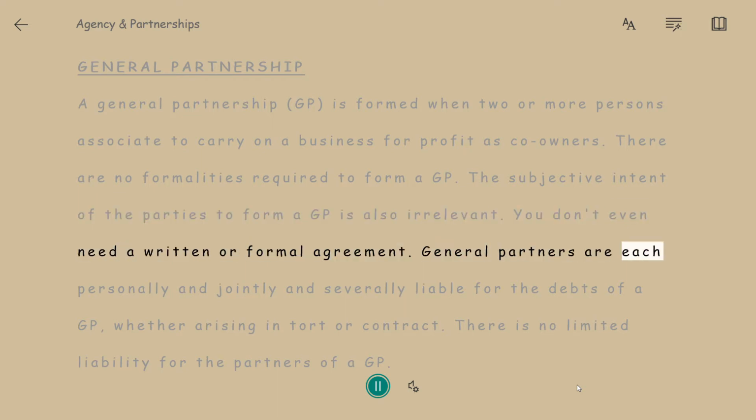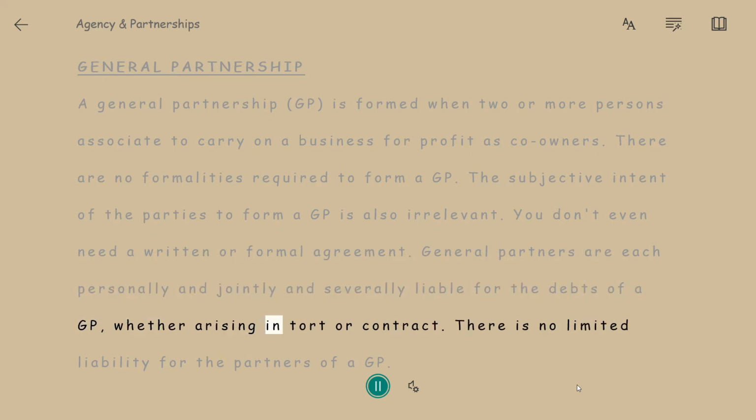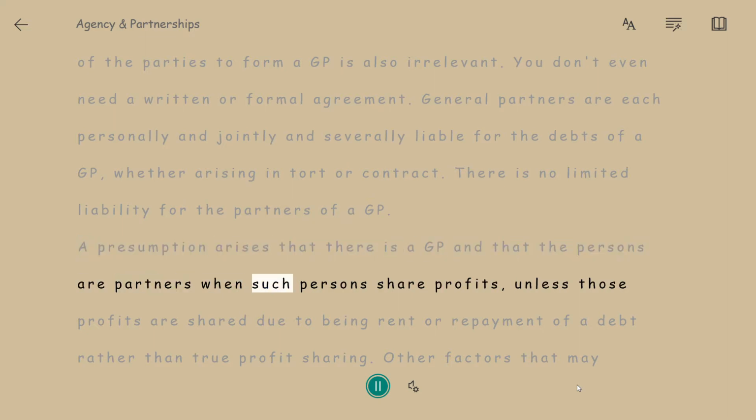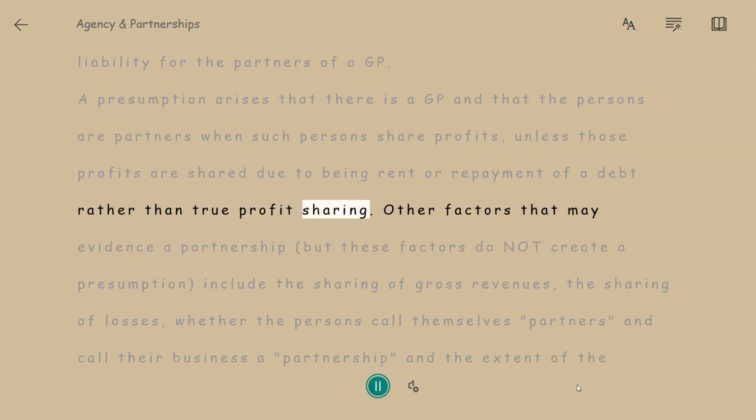General partners are each personally and jointly and severally liable for the debts of a GP, whether arising in tort or contract. There is no limited liability for the partners of a GP. A presumption arises that there is a GP and that the persons are partners when such persons share profits, unless those profits are shared due to being rent or repayment of a debt rather than true profit sharing.